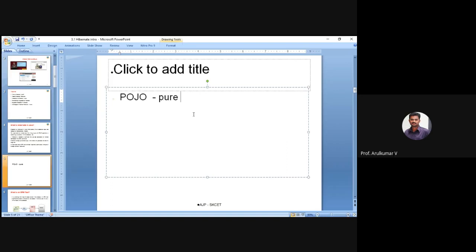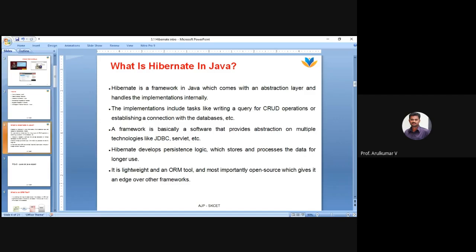Pure old Java object. This is actually a Pojo class. You want to create a Pojo class for all the relations or whatever operations you are going to do with the database, guys. This is one important thing which you should follow in this Hibernate framework.